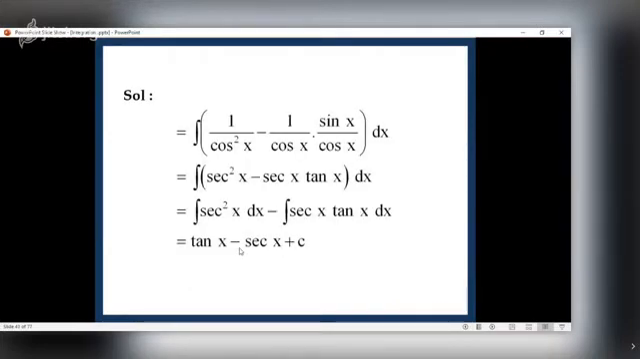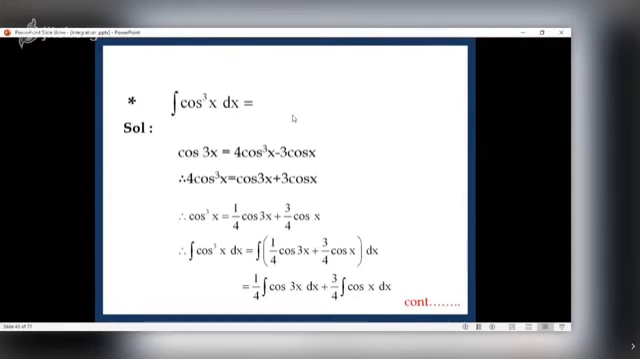On splitting numerator, you get 1 upon cos square, which is sec square. Its integral is tan. Now rearrange the terms. So it is 1 upon cos into sine by cos. That is sec tan. And what is the integral of sec tan? It is sec.